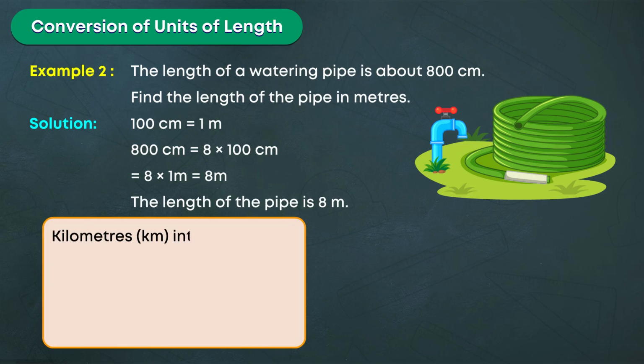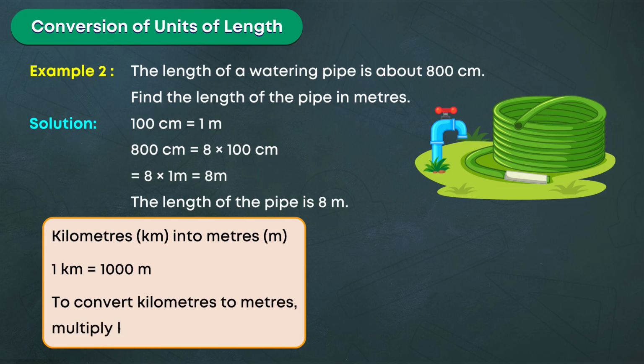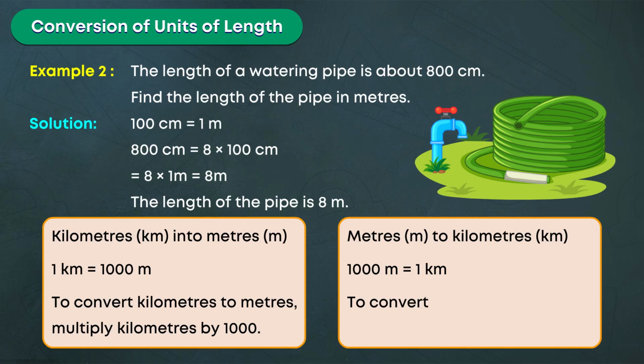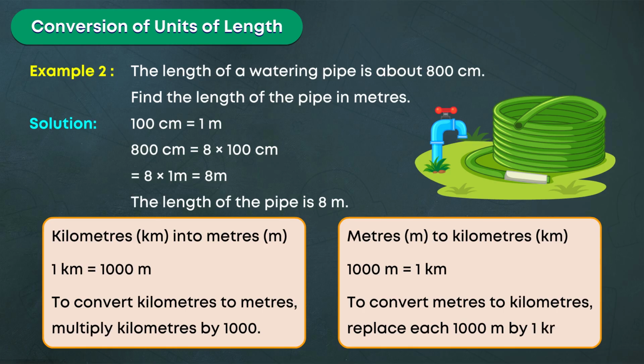Kilometers to meters. 1 kilometer is equal to 1000 meters. To convert kilometers to meters, multiply kilometers by 1000. Meters to kilometers. 1000 meters is equal to 1 kilometer. To convert meters to kilometers, replace each 1000 meters by 1 kilometer.